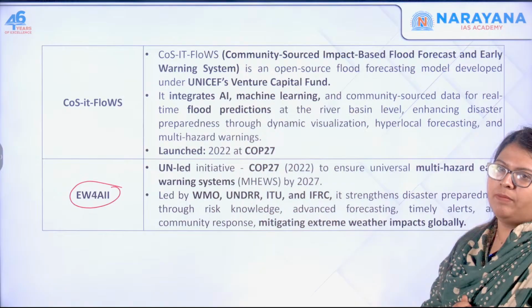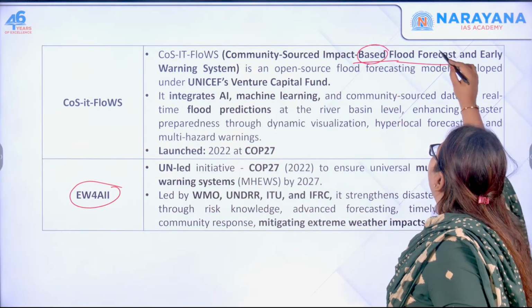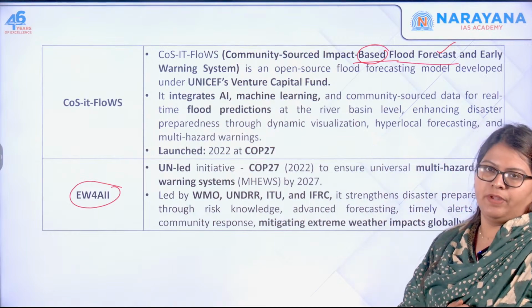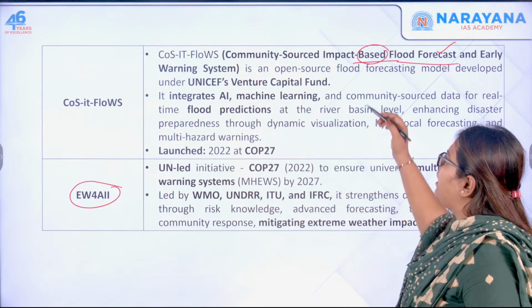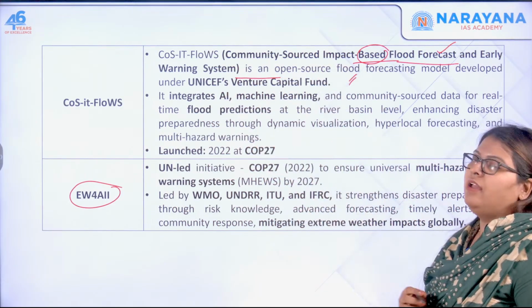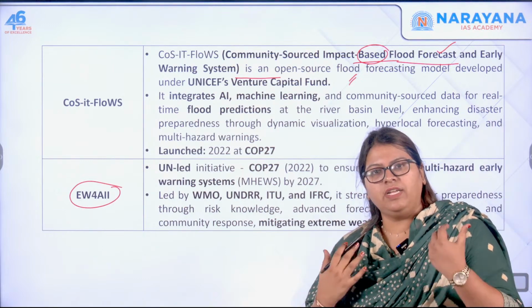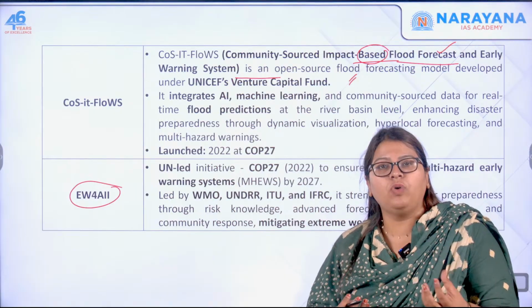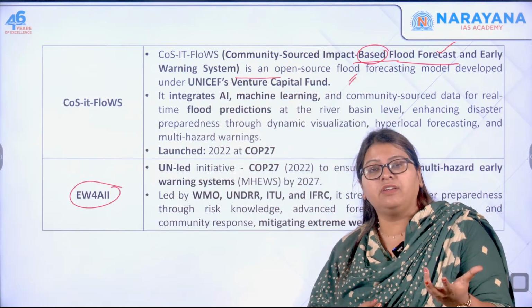CORSET flows stands for Community Sourced Impact Based Flood Forecast and Early Warning System. This is nothing but a flood forecasting mechanism. Okay, and this was developed by UNICEF's venture capital funding. What is venture capital? Here the investors actually invest in very new as well as small developing companies which have a higher risk of failing.